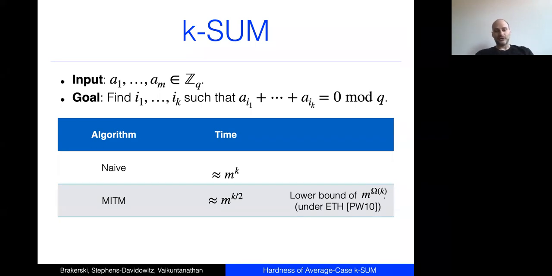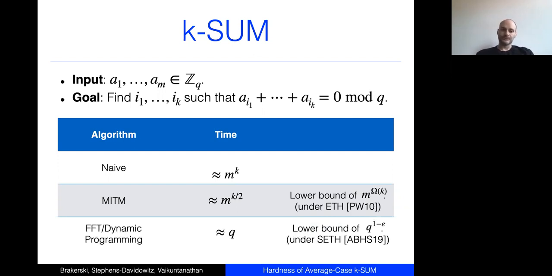This is a very active area of research. People are still trying to show that m to the k over 2 is truly optimal. But at a super high level, if you don't care about the constant in the exponent, we already know that this is optimal. In particular, there is an m to the omega of k time lower bound due to Patrascu and Williams, assuming the exponential time hypothesis, which I'm willing to assume.